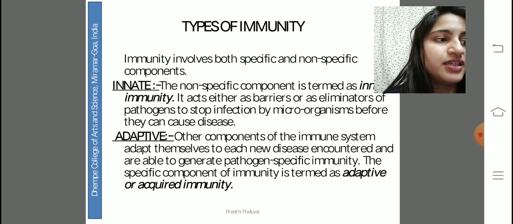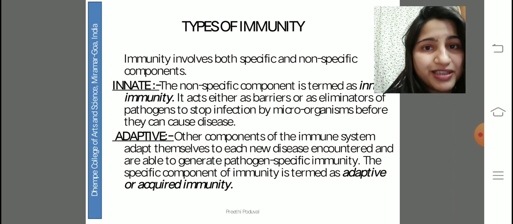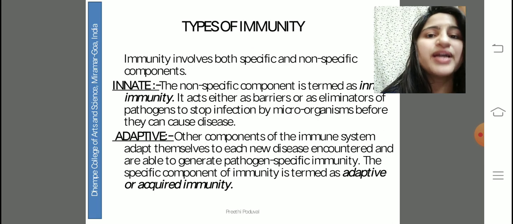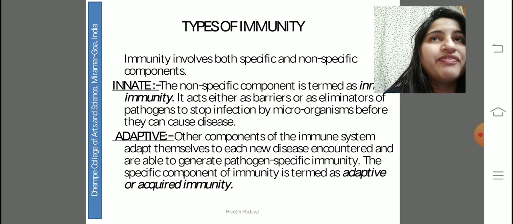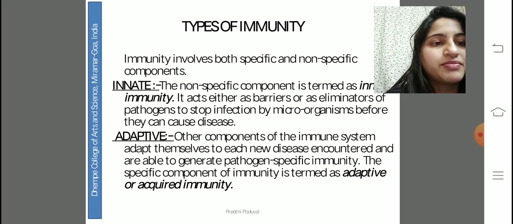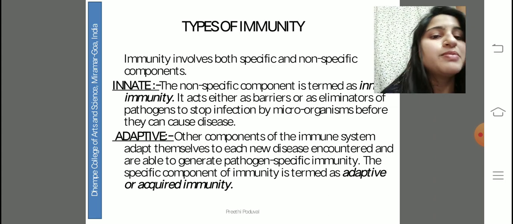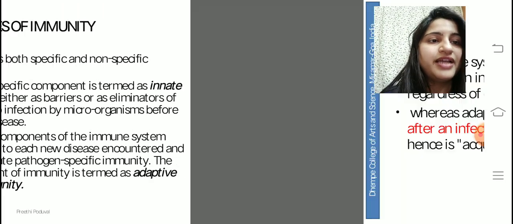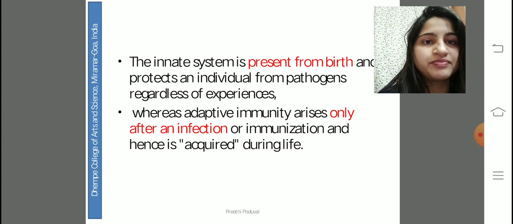The adaptive immunity is the components of the immune system that adapt themselves to newer diseases as one encounters the pathogen in one's life. So every new pathogen detected will have its own way of getting into the immune system. That's why it is called adaptive, because the immune system adapts to the pathogen and gives us sufficient and the correct kind of response.